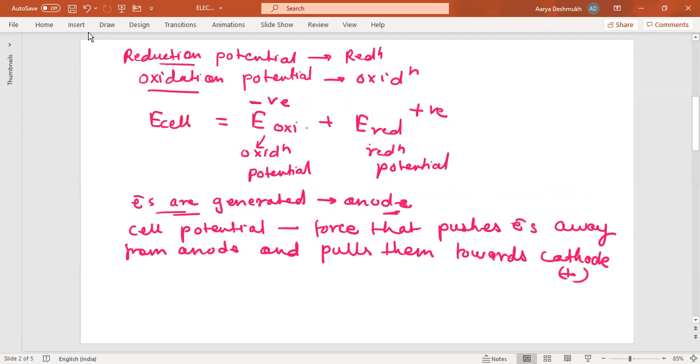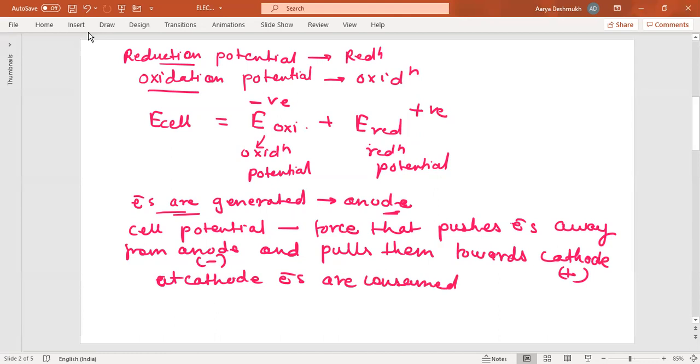Cathode means positive and this is negative. Now at the cathode, these electrons are consumed or utilized, and ions will be converted into atoms.